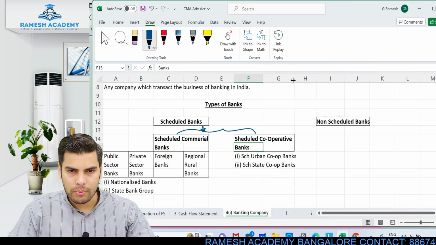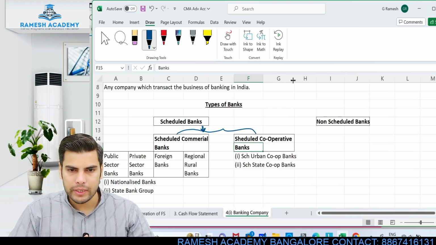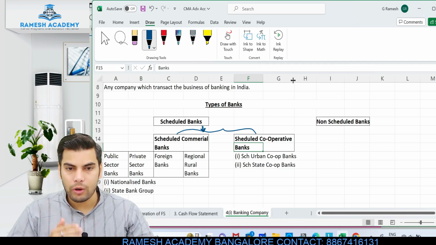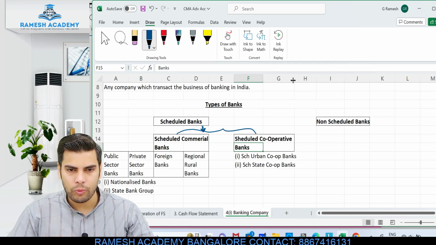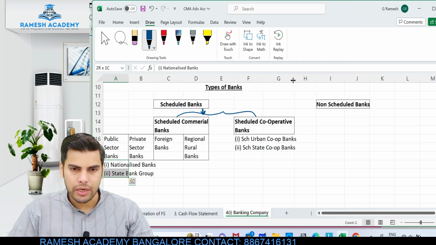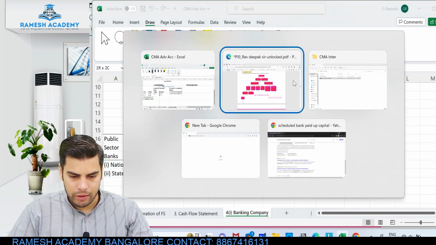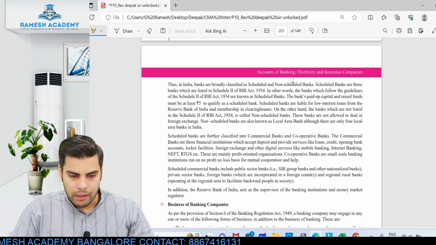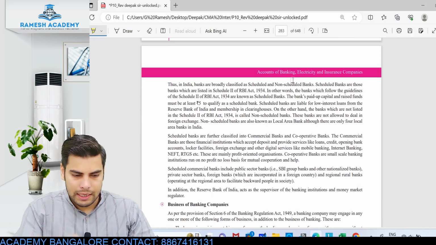Again when it comes to commercial bank, we have got public sector banks, private sector banks, foreign bank, and regional rural bank. When it comes to public sector bank, we have got nationalized bank as well as state bank group. Alright, very easy to remember: nation and state. Okay, so nationalized bank and state bank group. Okay, so after this, let's see what exactly have they given.